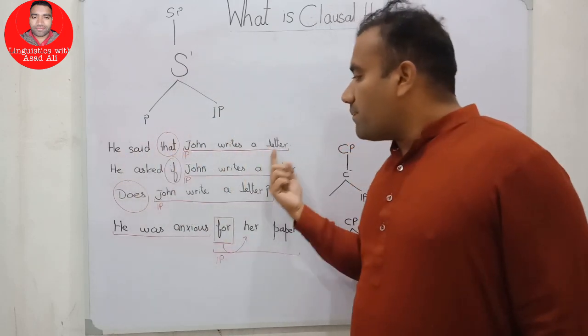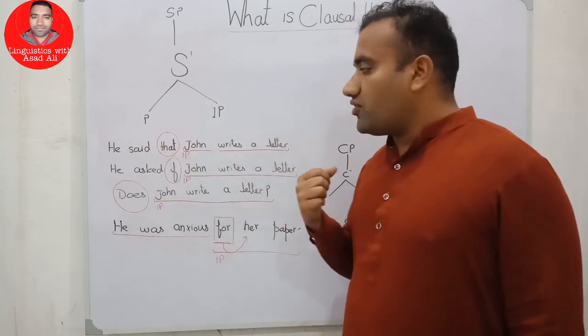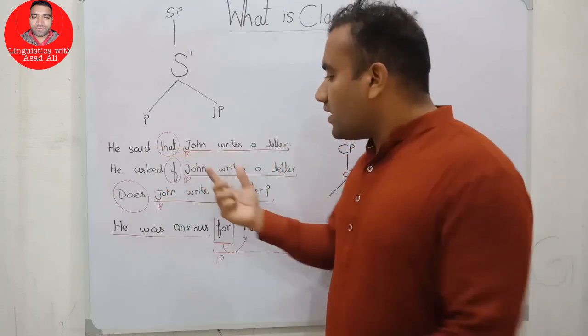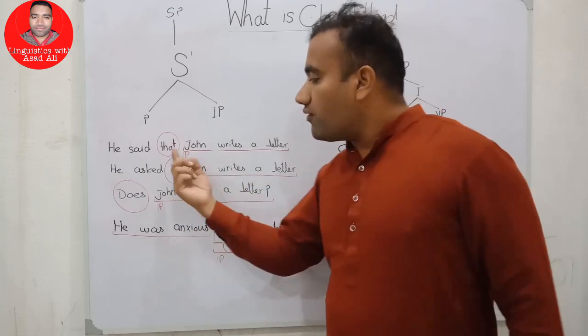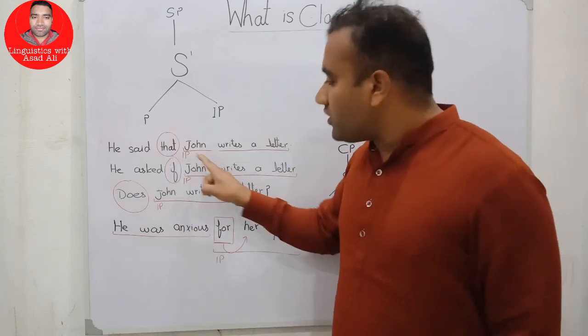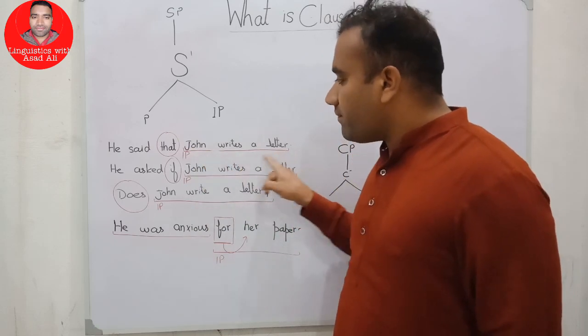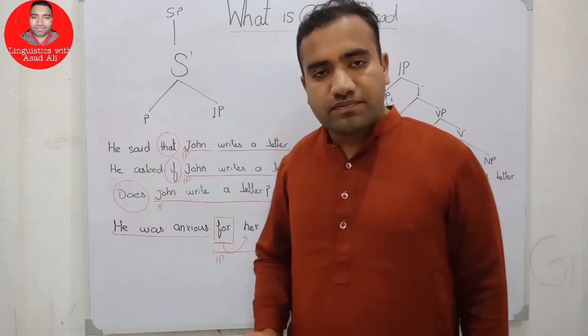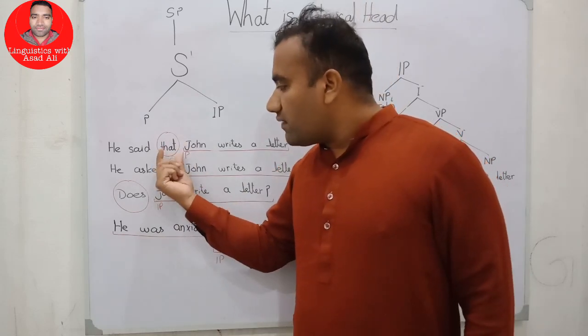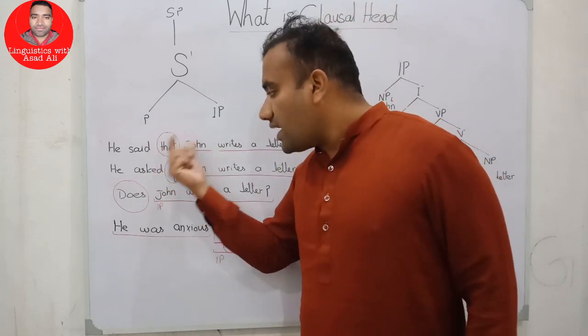And see the example. What does the example tell us? The example tells us that this is the clause, and if we consider that this is our IP, and what is this? If we take John writes a letter, this is our IP. Here we have the item that.